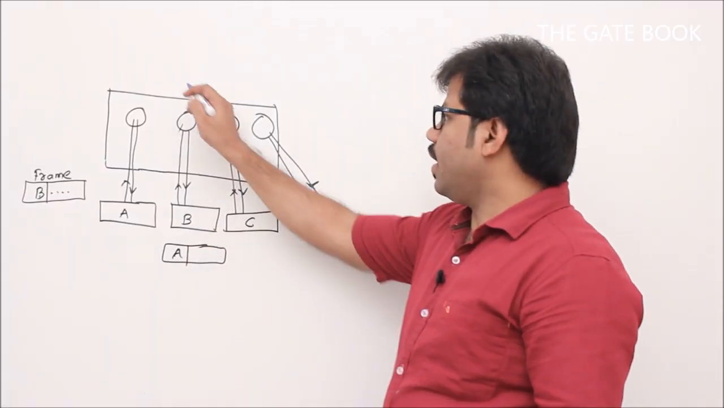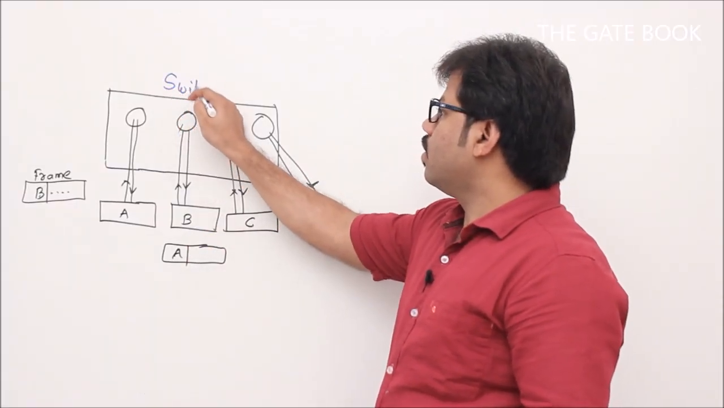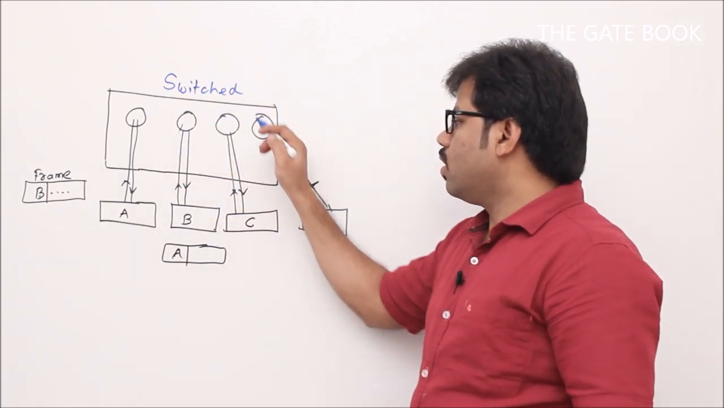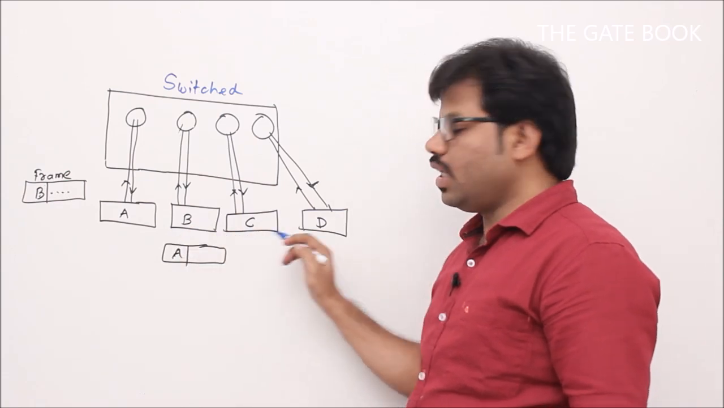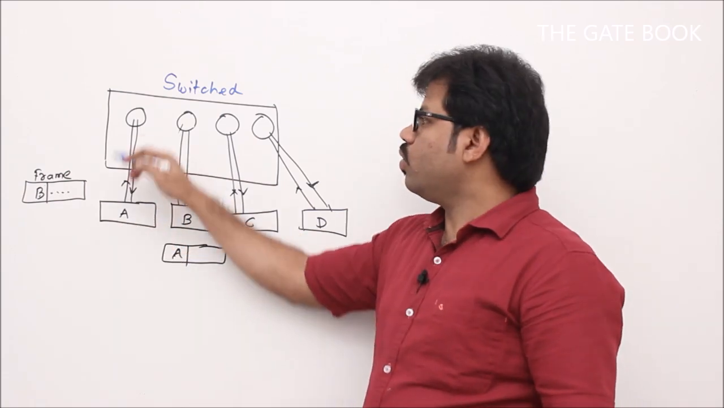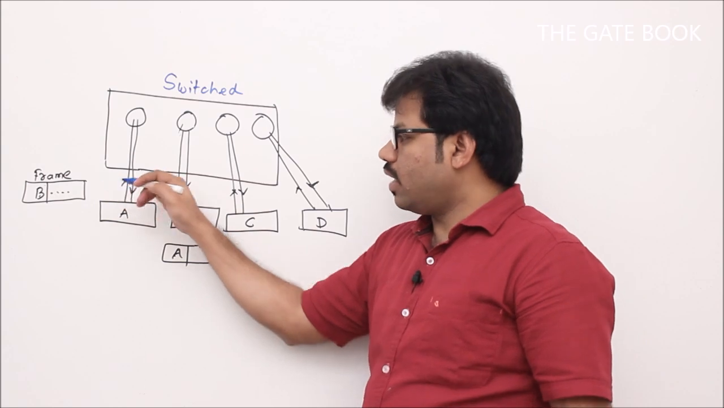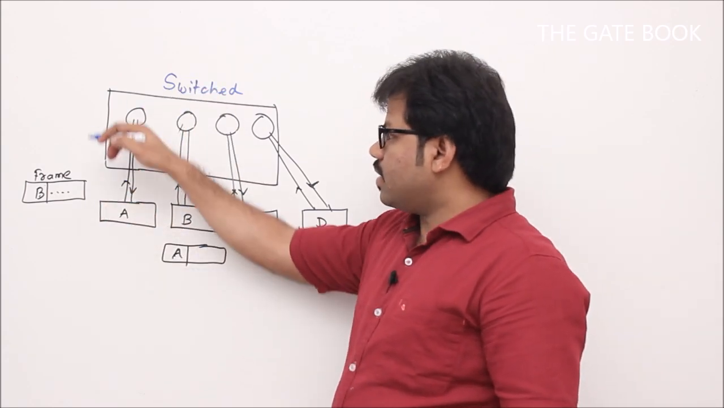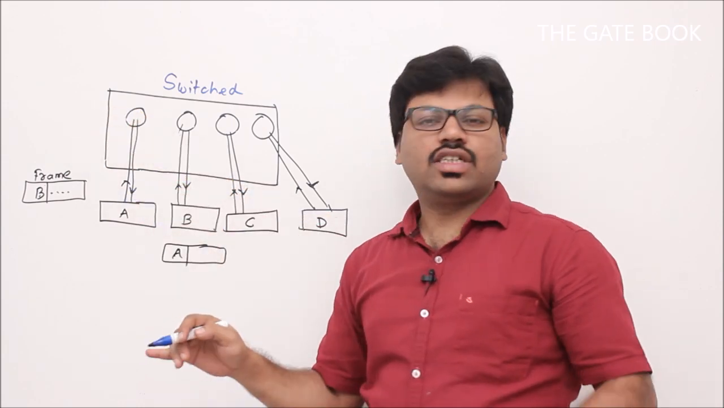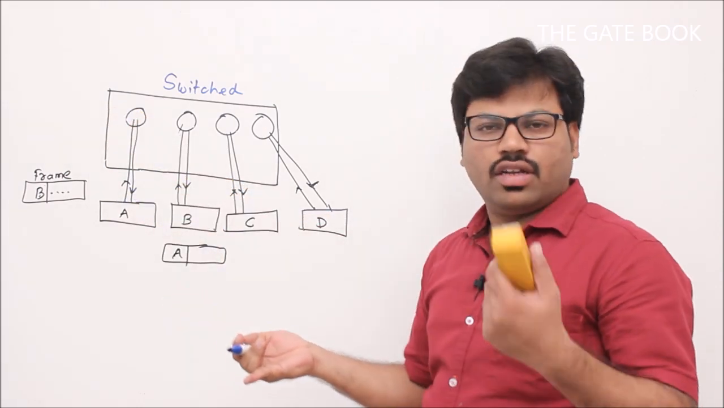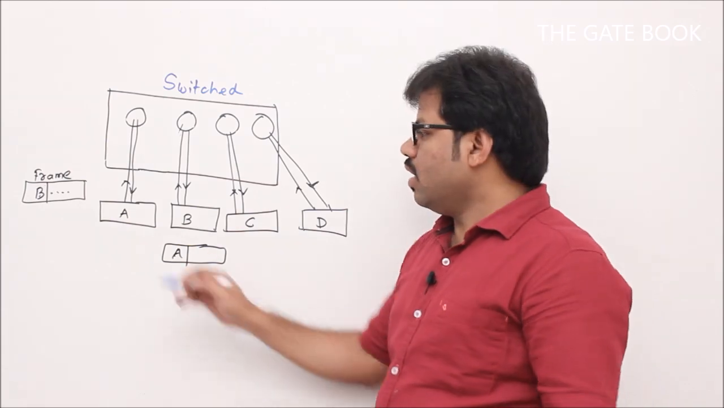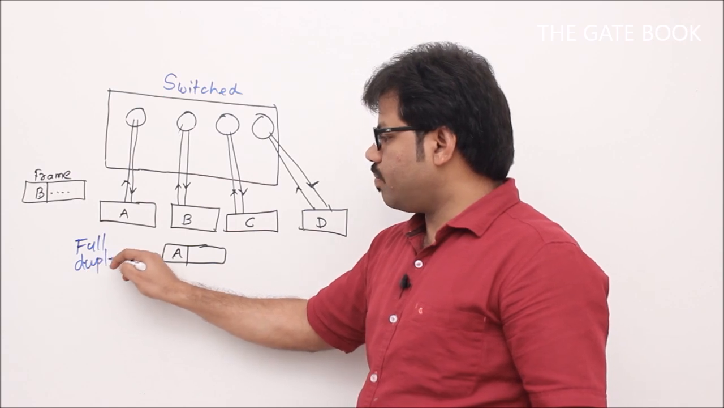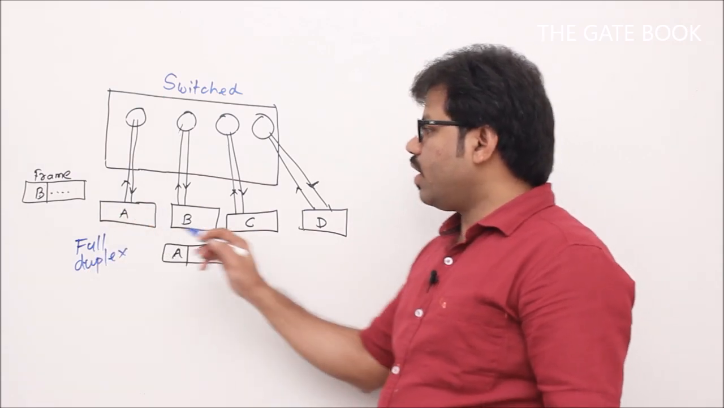Now we'll see this switched Ethernet. Here there are 4 ports and 4 computers or devices A, B, C, D, and each device is connected to the switch, and there are 2 channels, one incoming and one outgoing. That means at a time A can send the data and receive the data. Of course it's costly compared with half duplex transmission, but this is full duplex. Our assumption is a full duplex system. Now there will not be collision.